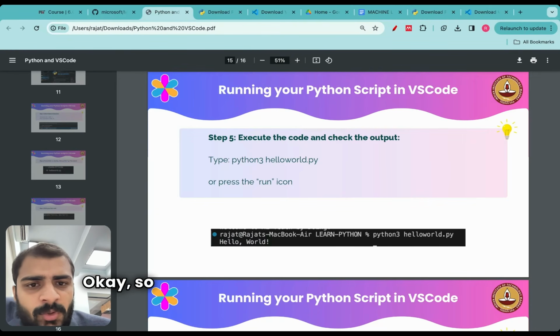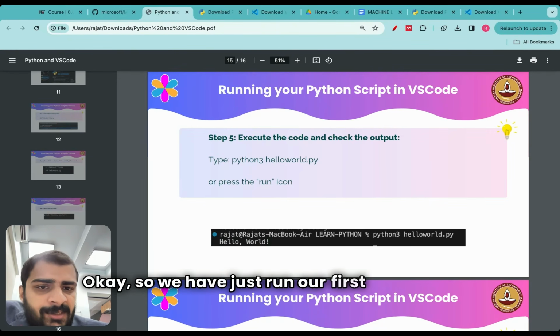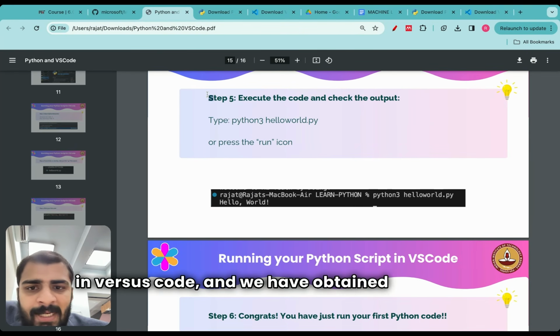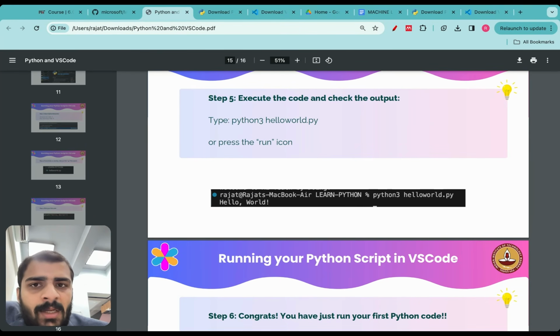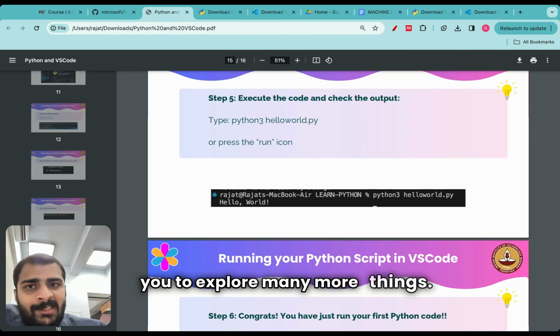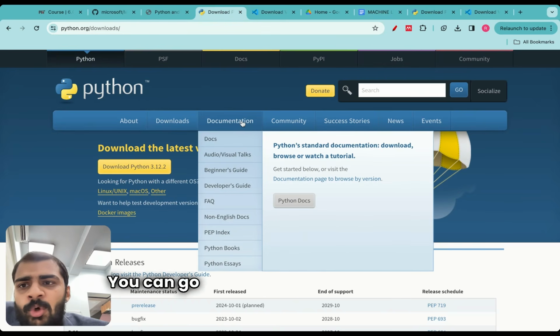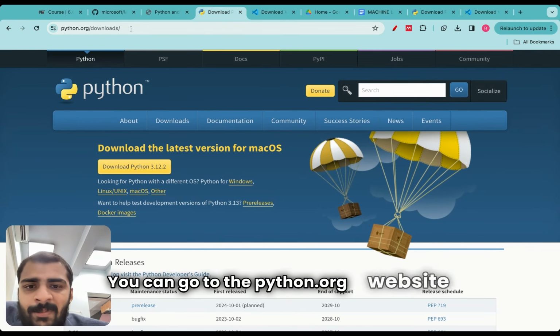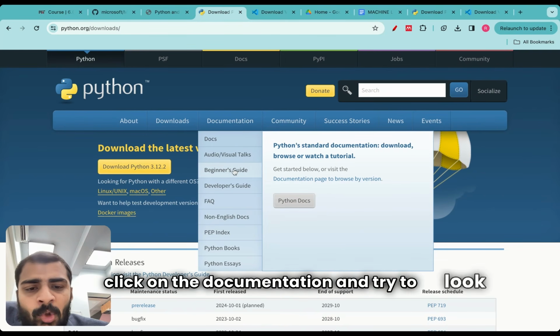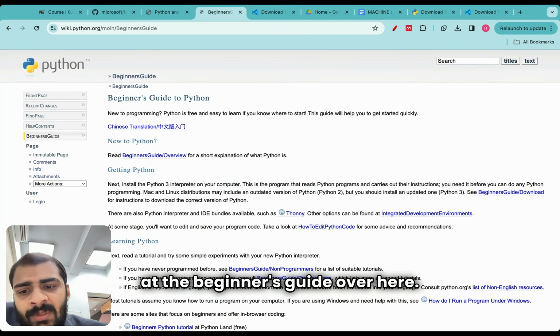Okay, so we have just run our first Python script in VS Code and we have obtained the results. This now serves as the doorway for you to explore many more things. You can go to the python.org website and click on the documentation and try to look at the beginner's guide over here.